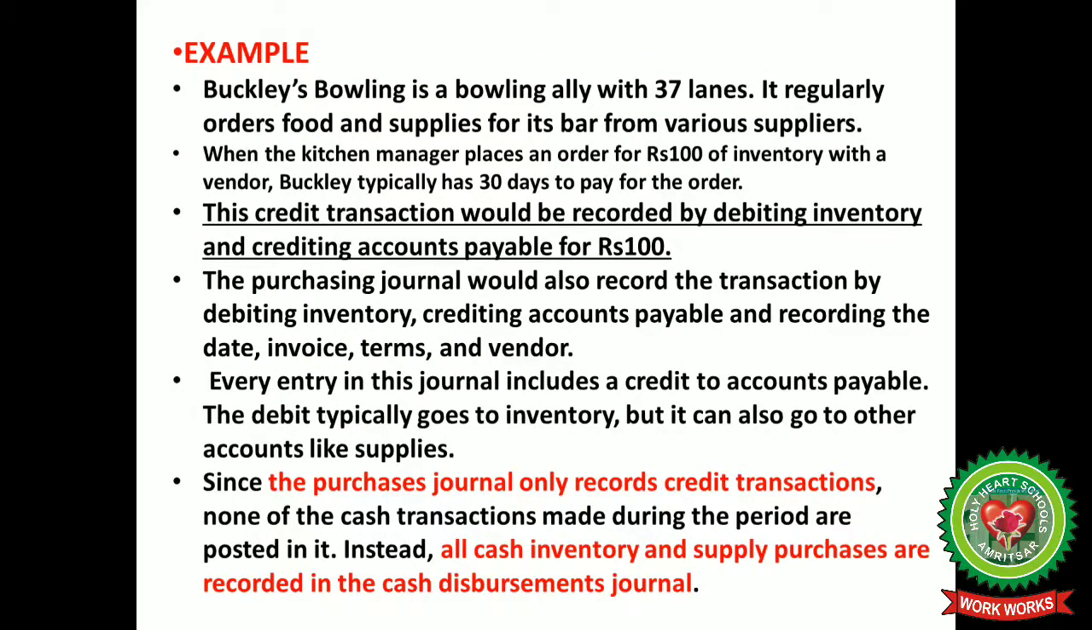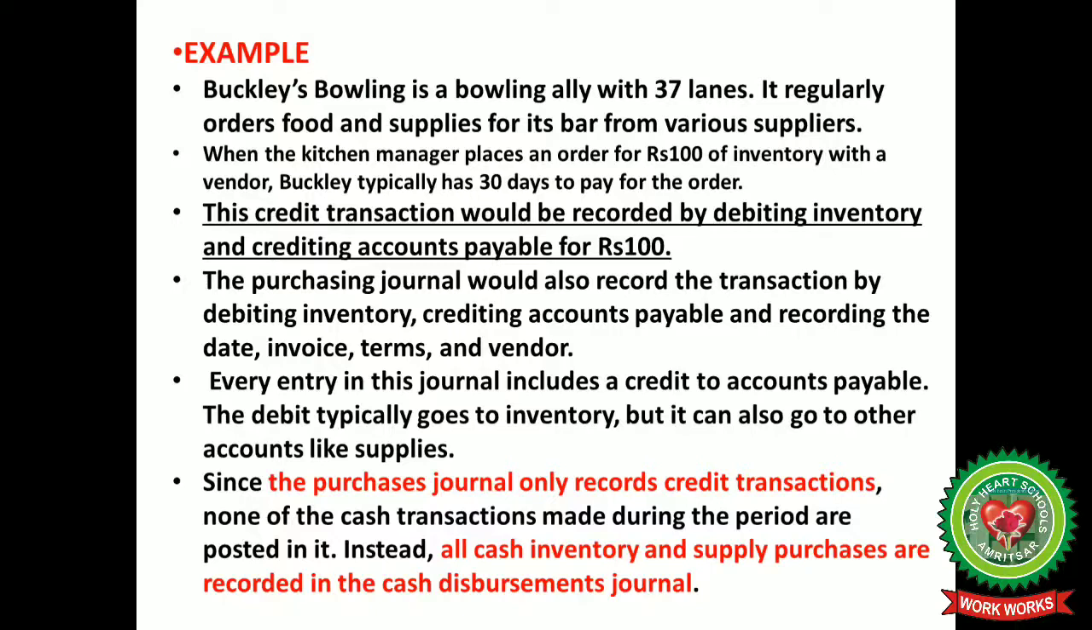For example, Buckley's Bowling is a bowling alley with 37 lanes. It regularly orders food and supplies for its bar from various suppliers. When the kitchen manager places an order of rupees 100 of inventory with a vendor, Buckley typically has 30 days to pay for the order. This credit transaction would be recorded by debiting inventory and crediting accounts payable for ₹100.